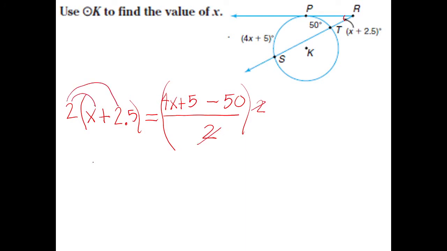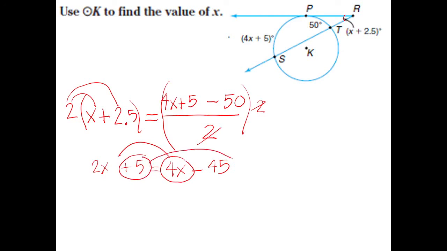We now have 2x plus 5 is equal to 4x minus 50 plus... How much is positive 5 minus 50? Negative 45. So I will transpose 4x to the other side, and I will transpose 5 to the other side. So this becomes minus 4x, and this becomes minus 5.